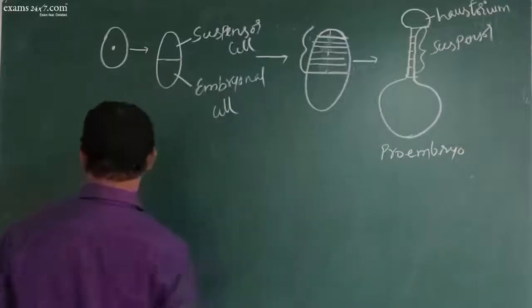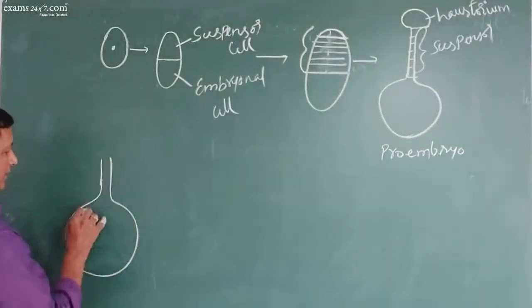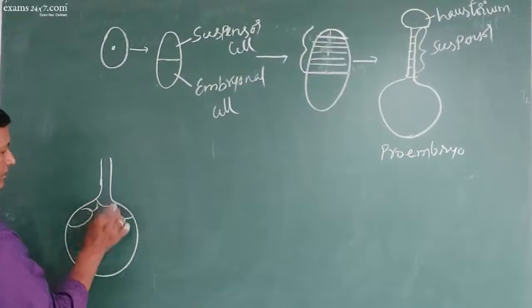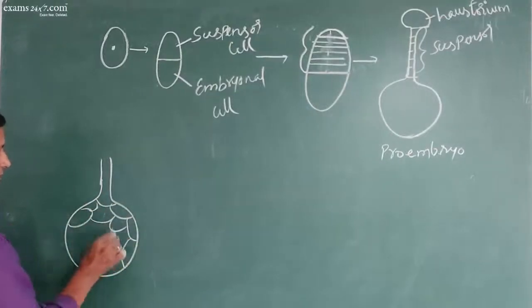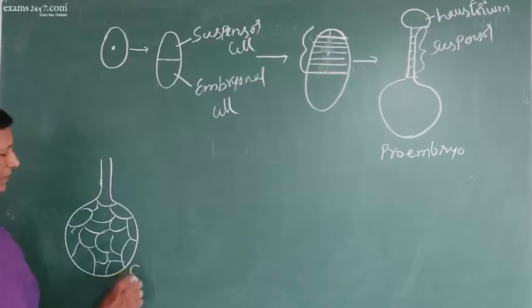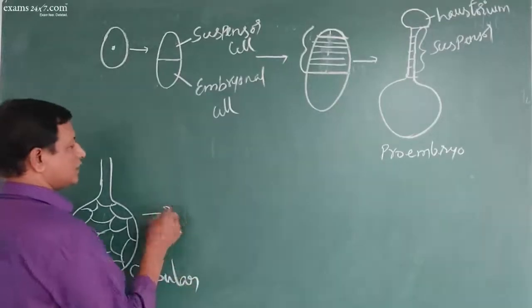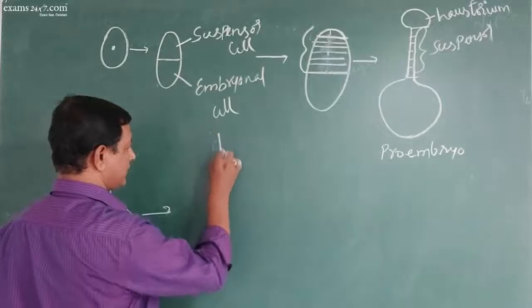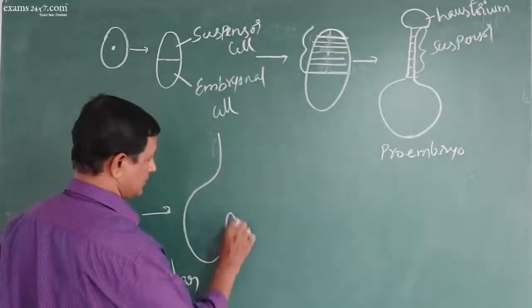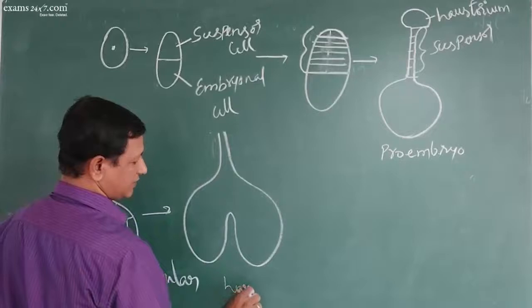Then it develops into globular embryo. Then it grows into heart-shaped embryo.